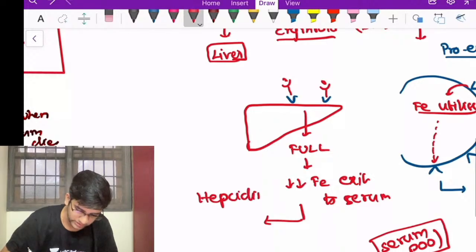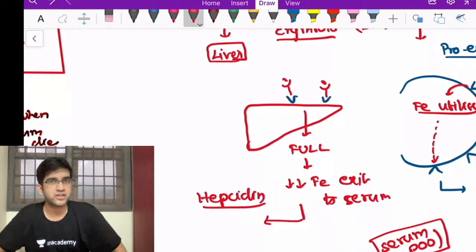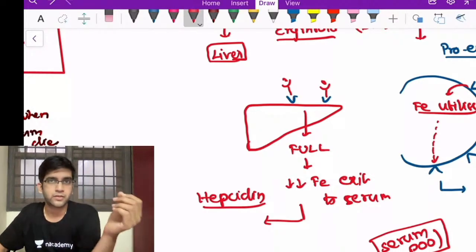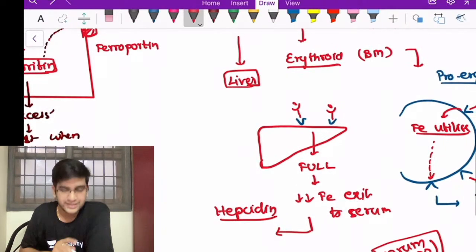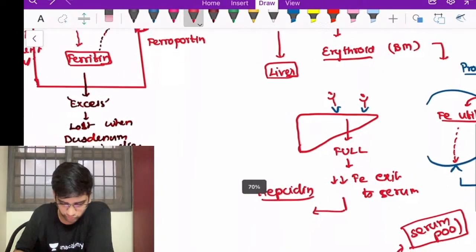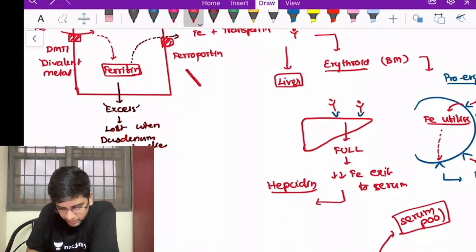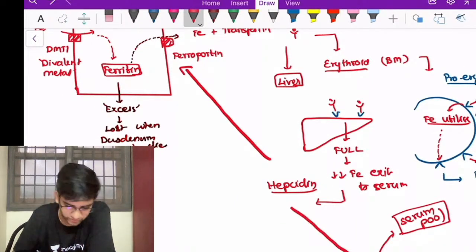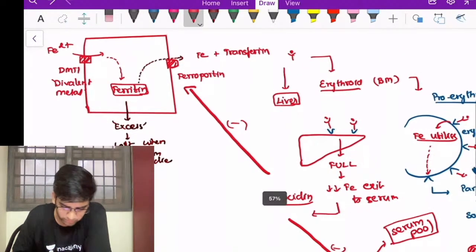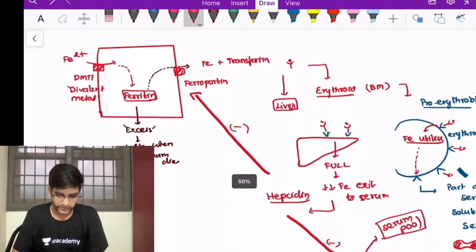This came in an MCQ once. I'm sure you guys know that hepcidin is the master regulator of iron metabolism, right? So what this hepcidin does is, it's going to do only one thing. I'm just going to zoom out a little bit so that we can understand clearly. It's going to have an inhibition effect on these two ferroportins, right? It'll have a negative feedback on ferroportins, right? So iron metabolism is kind of clear, right?